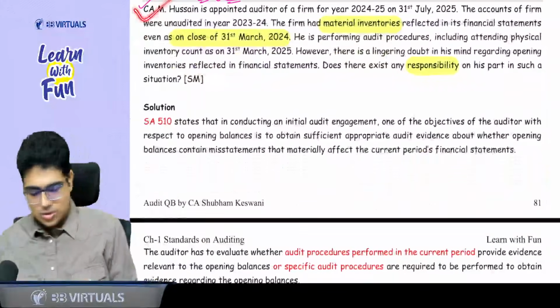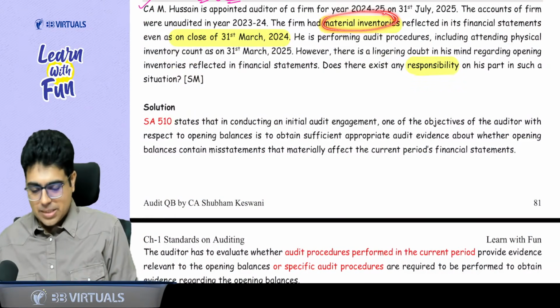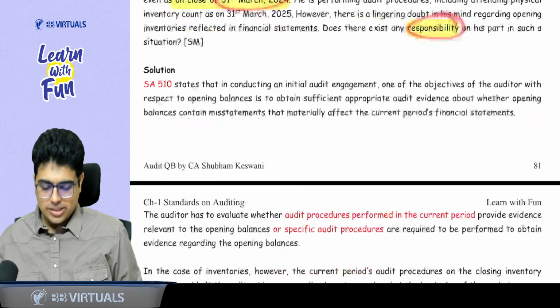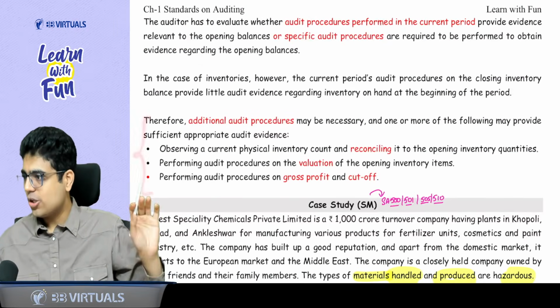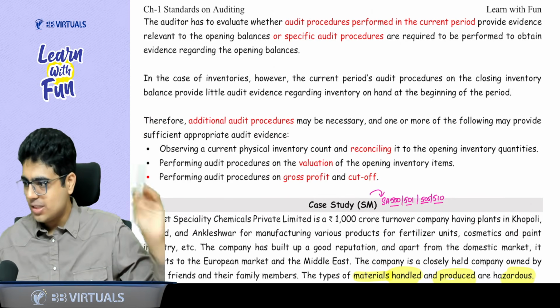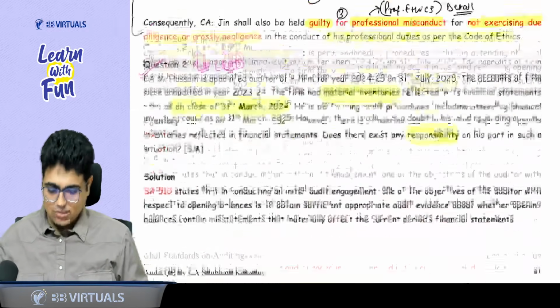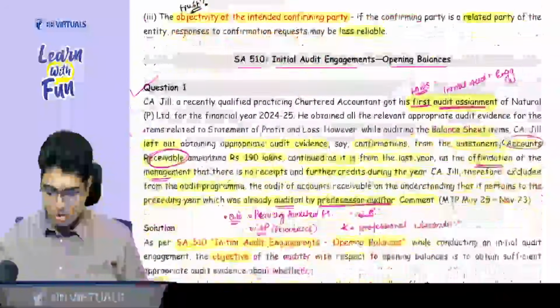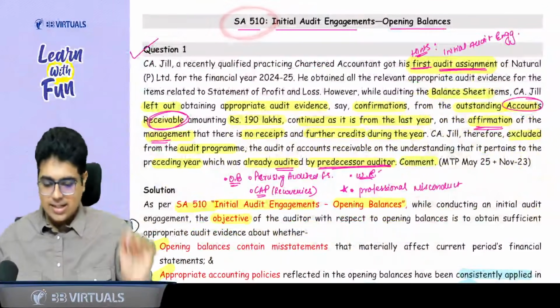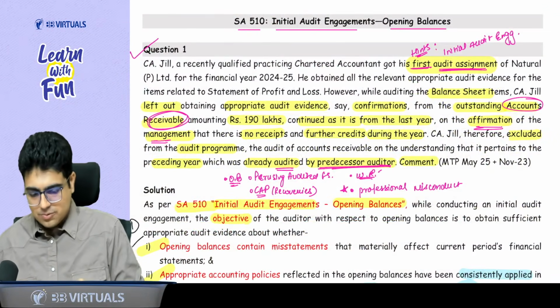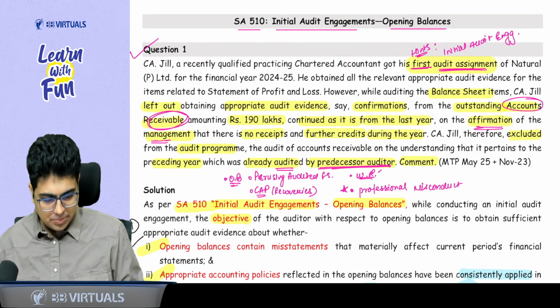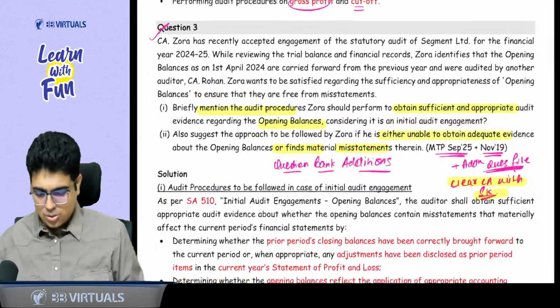Second and third questions are direct. The second question is a direct question: material inventories are present in the opening balance. What is your responsibility? For inventory, the 3 procedures I taught you will become a part of this answer. Clear? So with this, our revision of SA 510 is done. I think there is one more question which was asked in a recent MTP. Let's do that also. It's a direct question, so no need to worry about it.